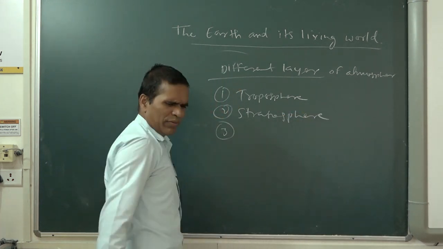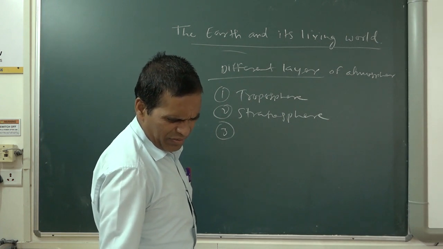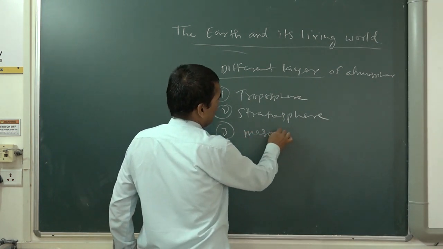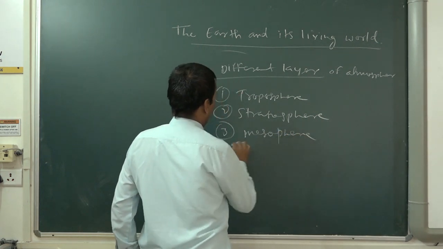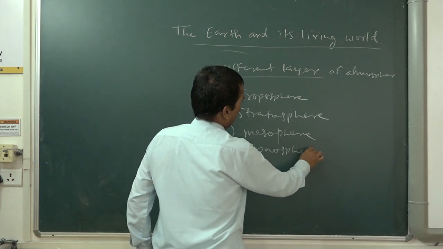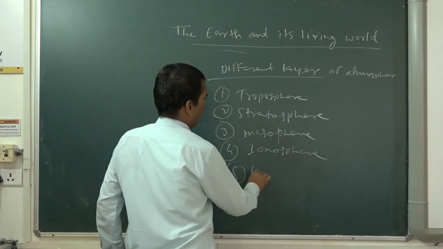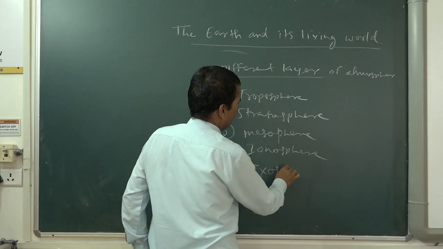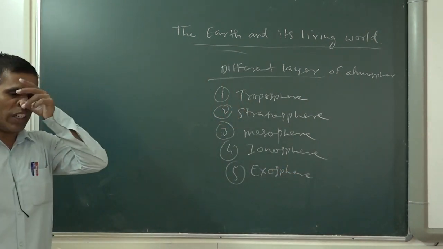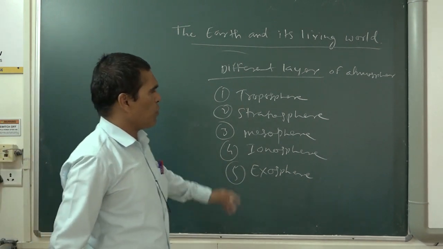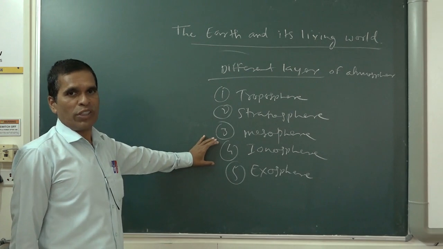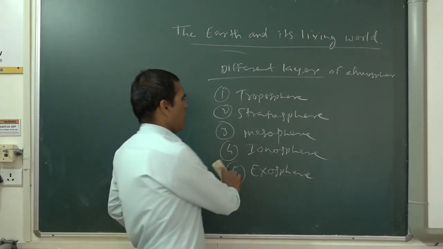Third, mesosphere. Fourth, ionosphere. And fifth, exosphere. These are the layers in the atmosphere. Through the diagram, I want to make you understand what is the troposphere, what is the stratosphere, what is the mesosphere, what is the ionosphere, and what is the exosphere.